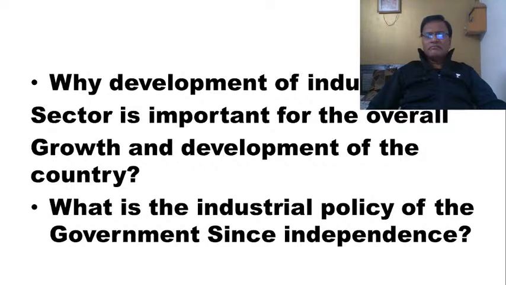So what happened? By 1991, we had seen the adverse consequences of this policy of the government. What were the adverse consequences? By 1991, the Indian economy had completely collapsed. It went into a serious debt crisis.